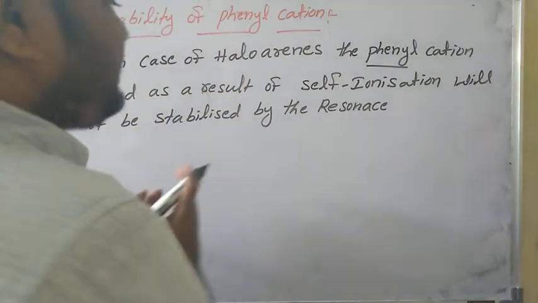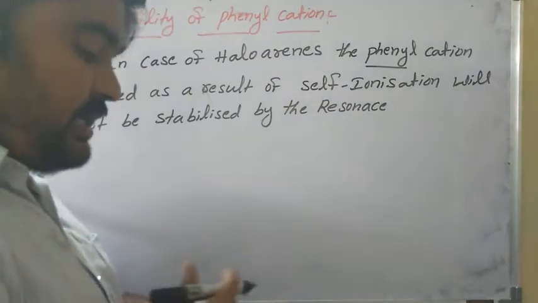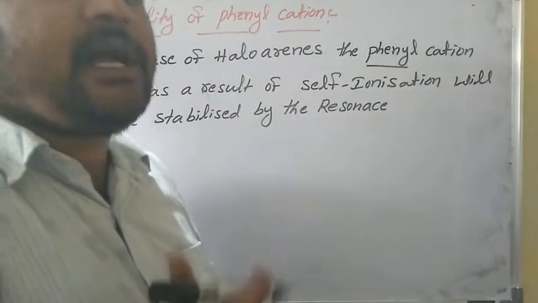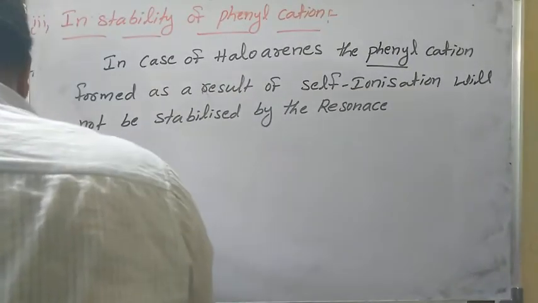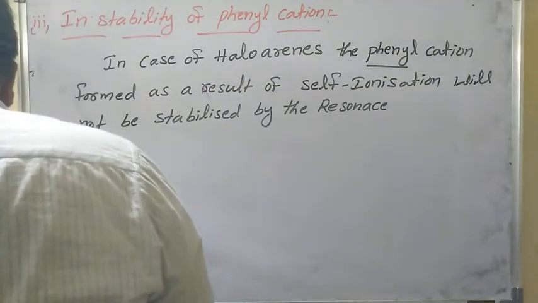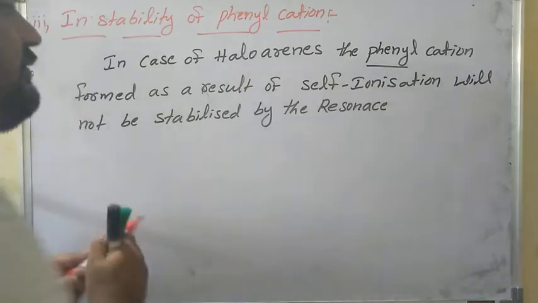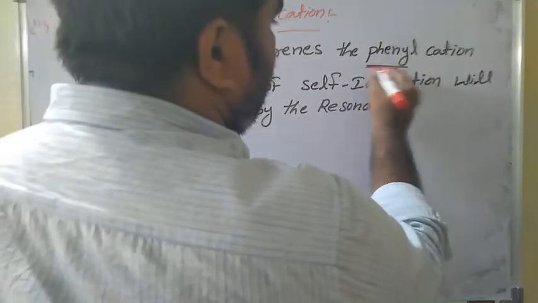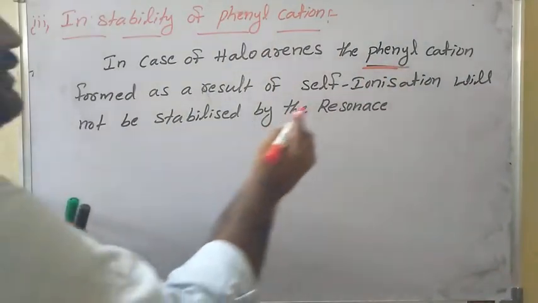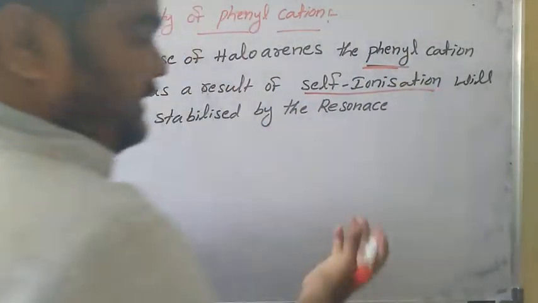And therefore the SN1 mechanism is ruled out. In SN1, what are the intermediates? Carbocations. So in case of haloarenes, the phenyl cation is formed by self ionization itself.